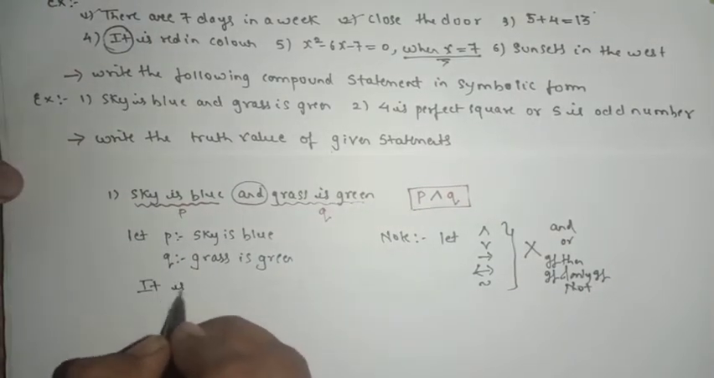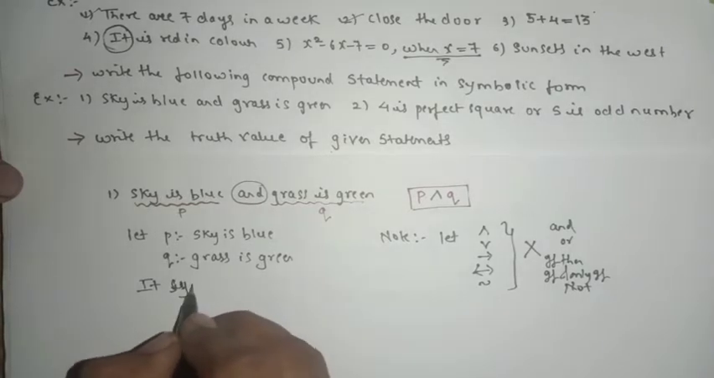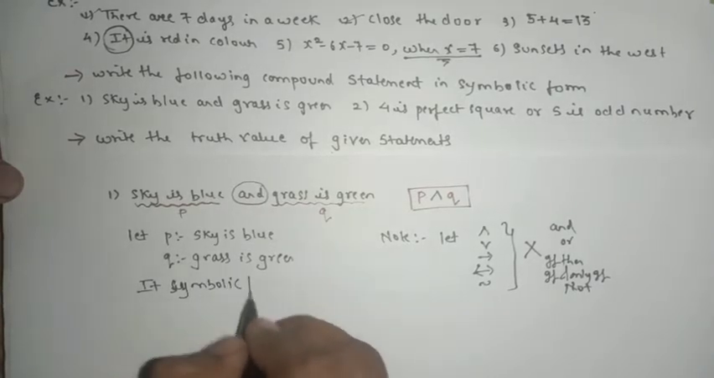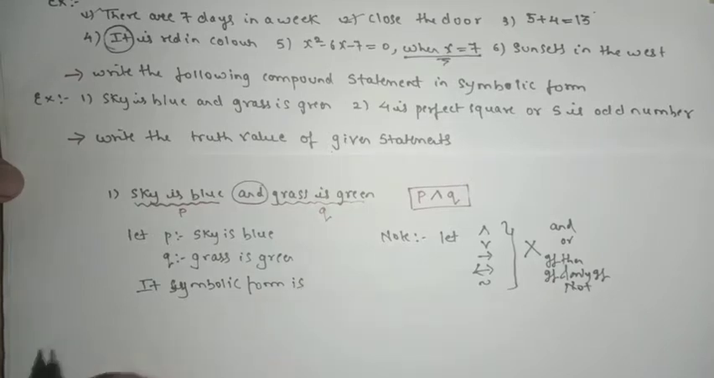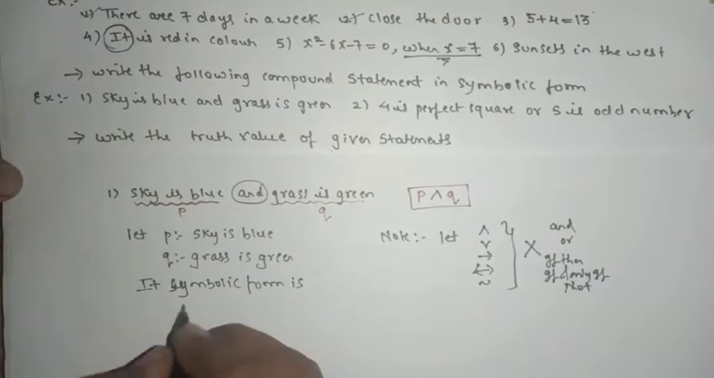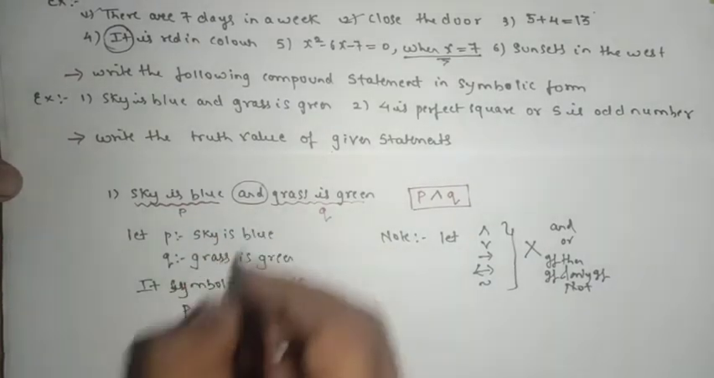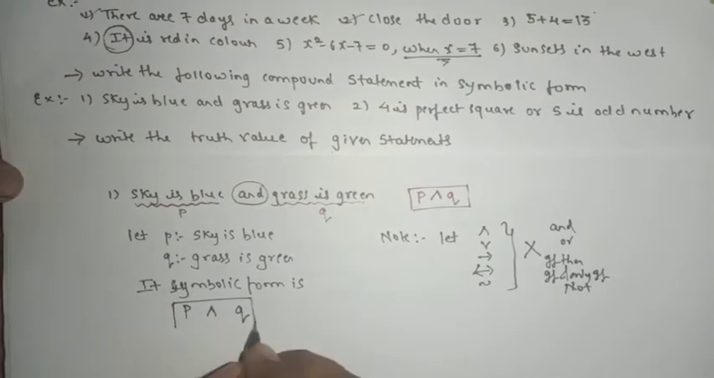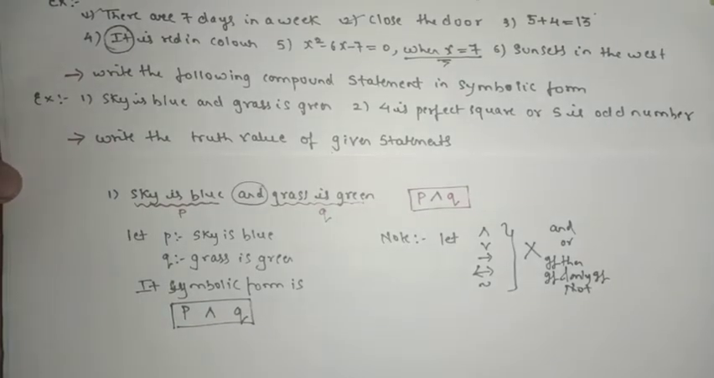So its symbolic form is: this is P and the second one is Q and the connection is AND. That's it. Understood?